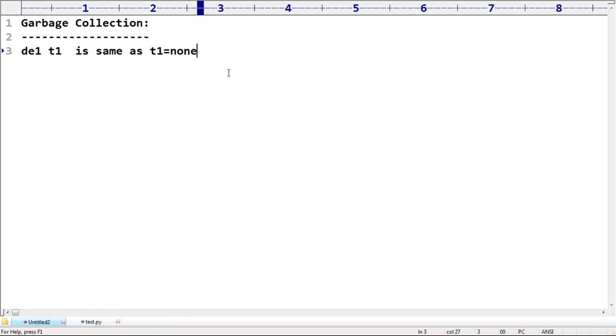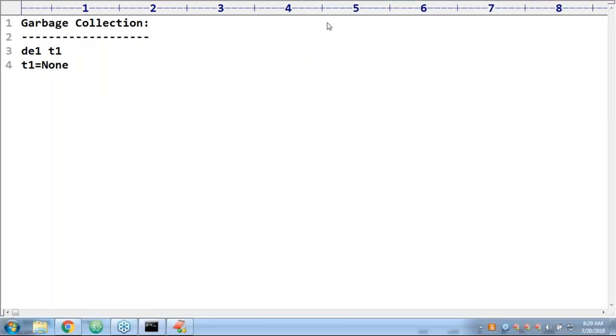Now here just observe. Is there any difference between these two? This is the part of our garbage collection, right? There I will discuss: del T1 and T1 is equal to None. Are both the things the same or not? Compulsorily you should be aware, both are not the same. In the first case, what is happening? Can anyone please guess what is the difference between these two things?